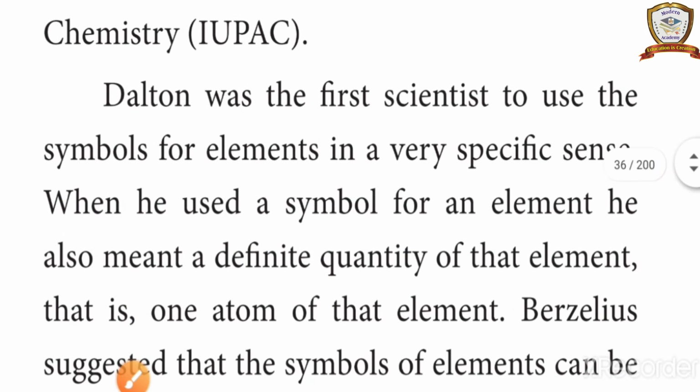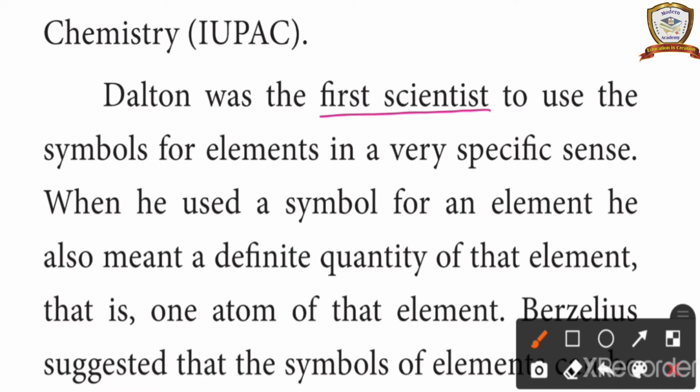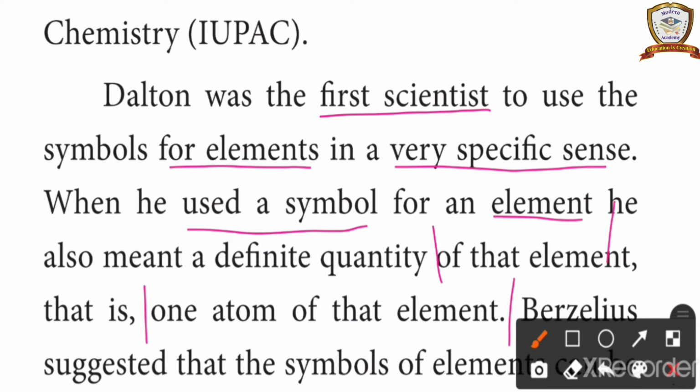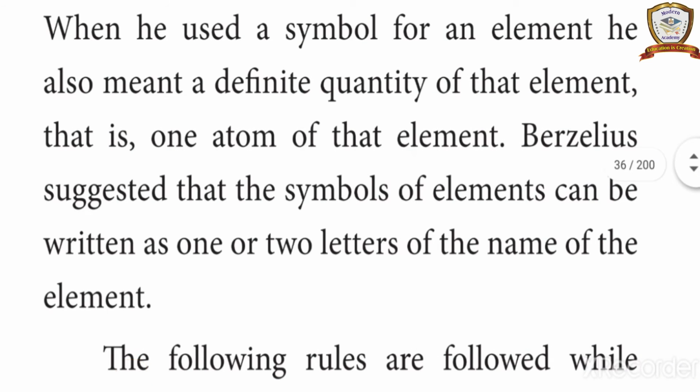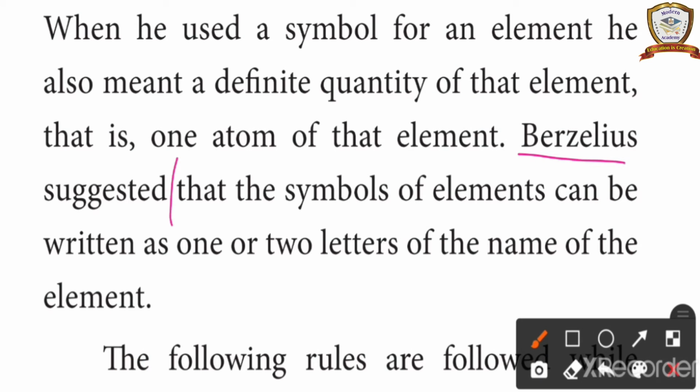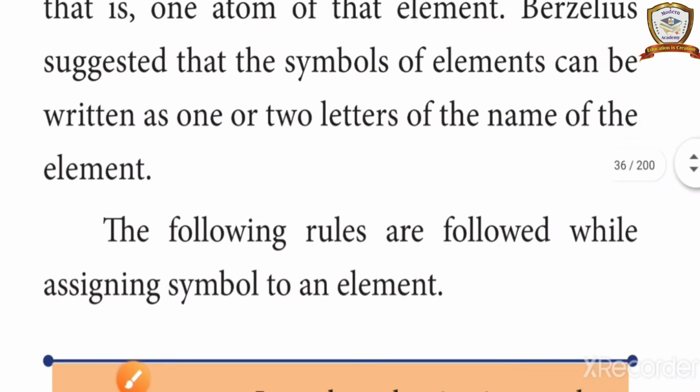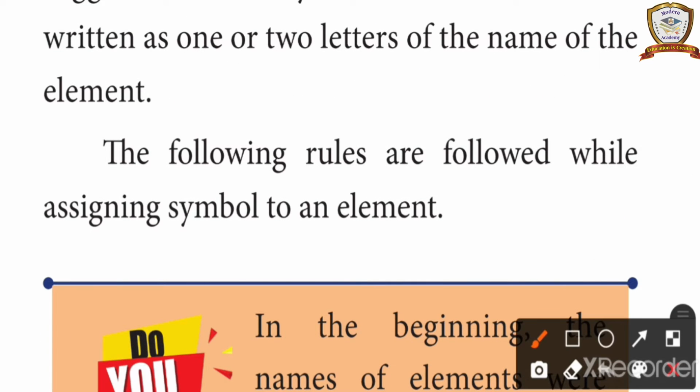Next, Dalton was the first scientist to use the symbols for these elements in a very specific sense. When he used a symbol for an element, he also meant a definite quantity of that element, that is one atom of that element. Next, Berzelius. Berzelius suggested that the symbols of elements can be written as one or two letters of the name of the element. Next, the following rules are followed while assigning the symbol of an element.